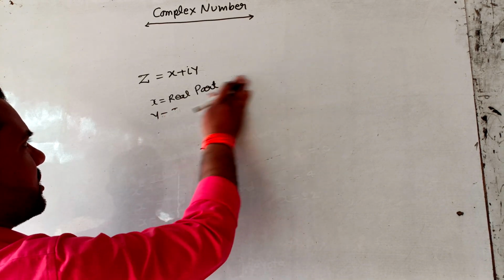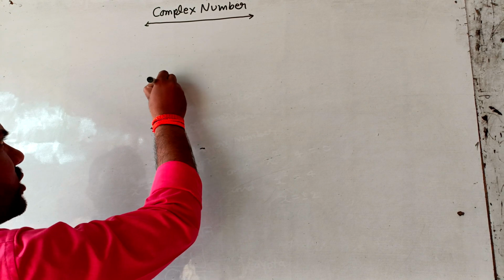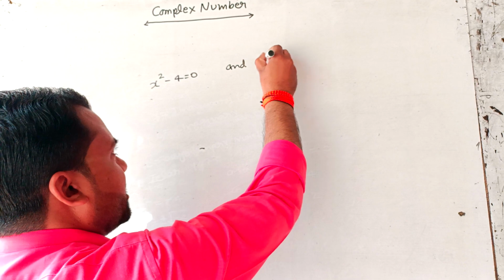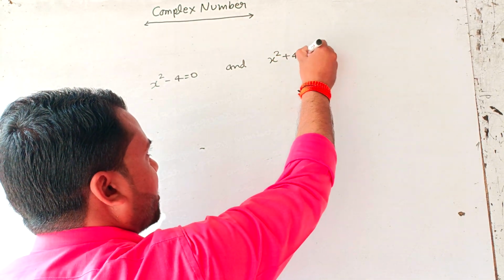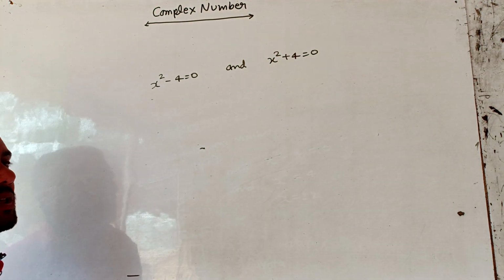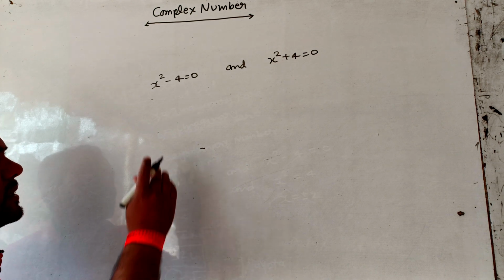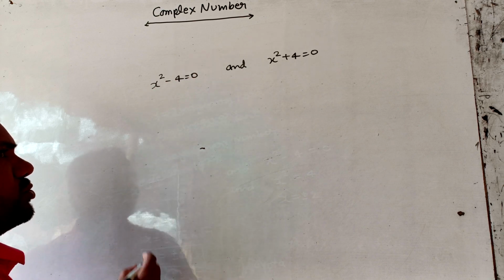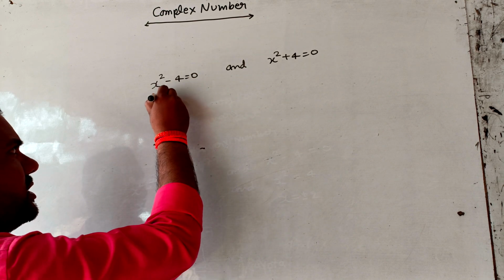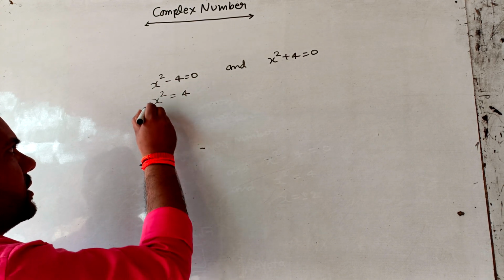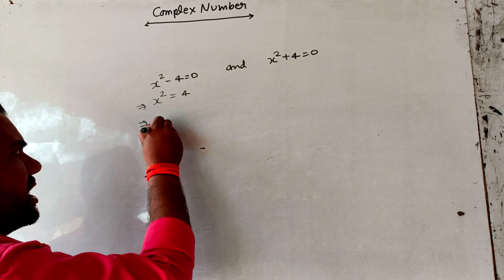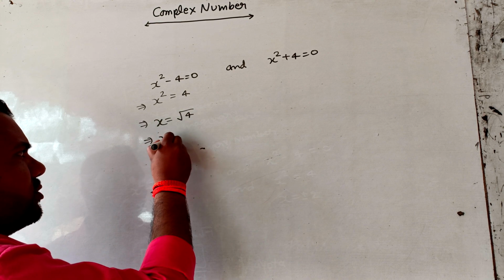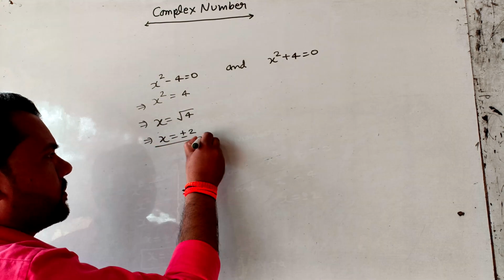Let one equation be x square minus 4 equal to 0 and another equation be x square plus 4 equal to 0. Now we solve these equations. When we solve x square minus 4 equal to 0, we get x square equal to 4, x equal to under root 4, and x equal to plus minus 2.